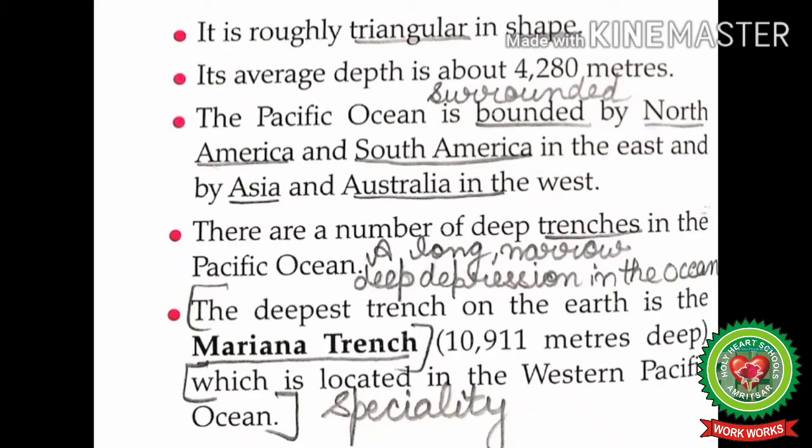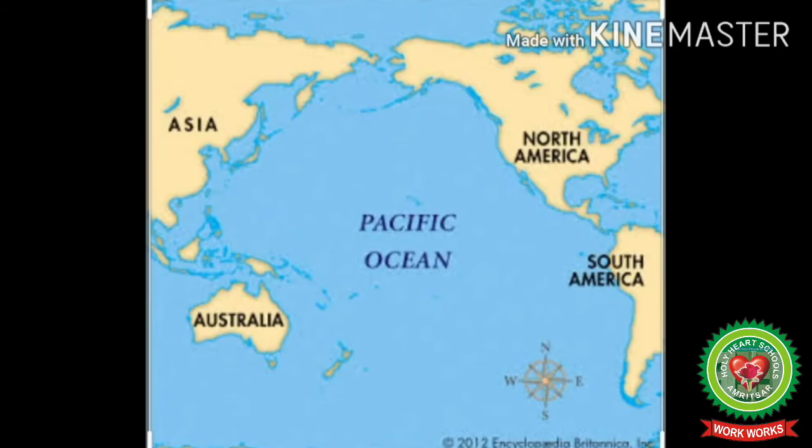Its average depth is about 4,280 meters. The Pacific Ocean is bounded by, here bounded means surrounded, North America and South America in the east and by Asia and Australia in the west. Students, in this map you can see the Pacific Ocean is surrounded by North America, South America in the east and Asia, Australia in the west.